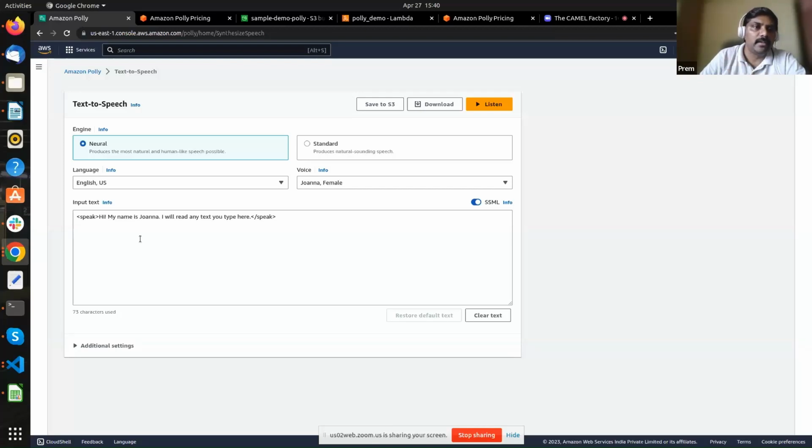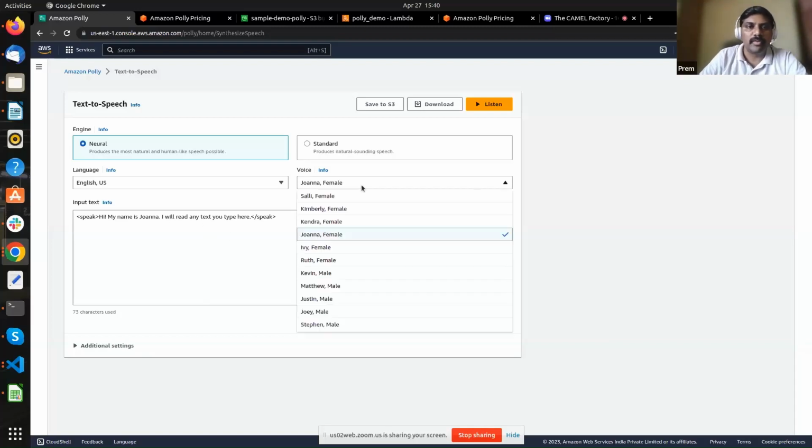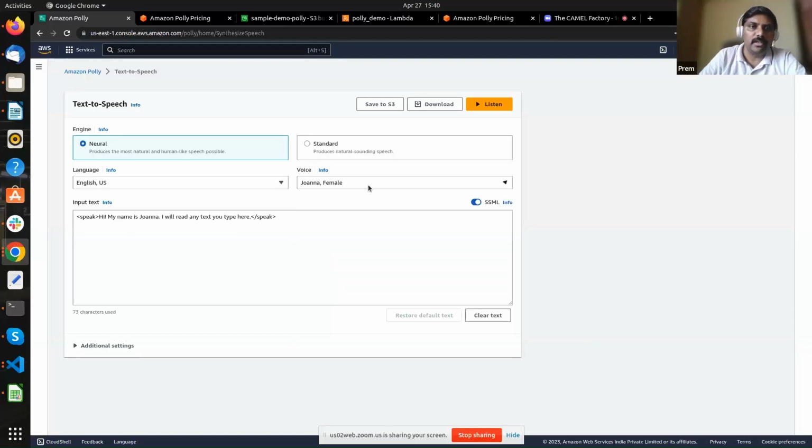I want to add some breath here. All these things are possible using the SSML type of input. So it depends on how we want to actually get our output. We can provide customizations. You can choose from different voices available. I don't think there are too many voices available, only a few.